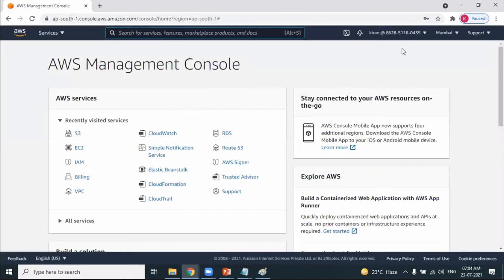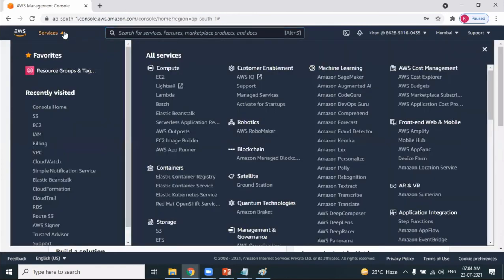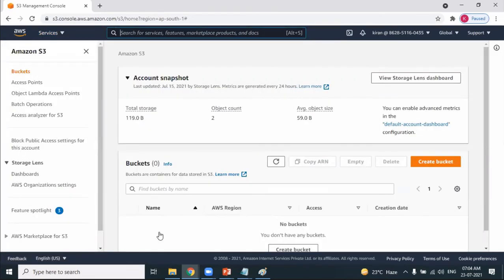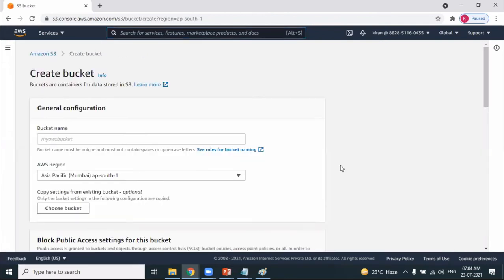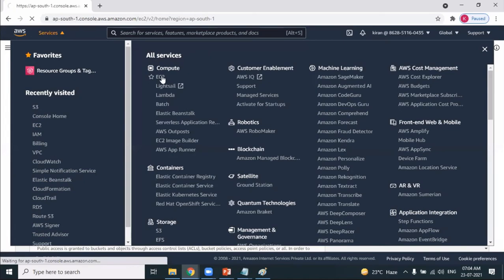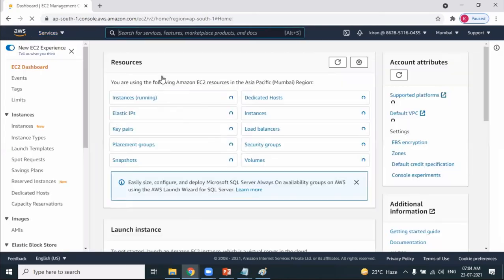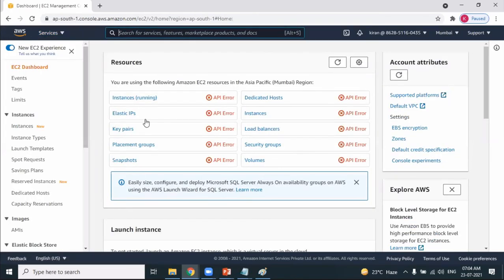Kiran logged in. Kiran is having what access? Kiran is having S3 access, so he can definitely connect to S3. He has no buckets, but he can create the buckets. That's okay. He can create the buckets and can follow the process. That's not a problem. Can he work with EC2? No. When he tries to connect to EC2, permission denied errors. Everything is an error.